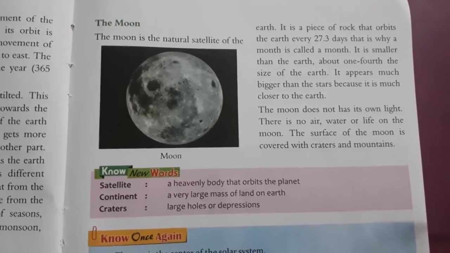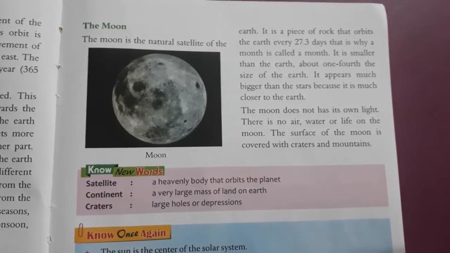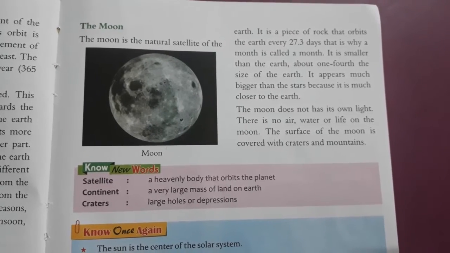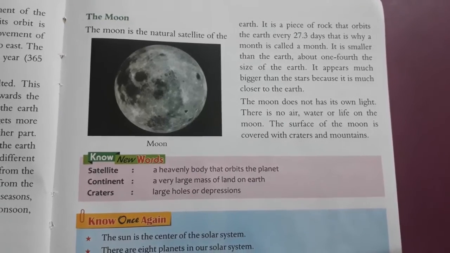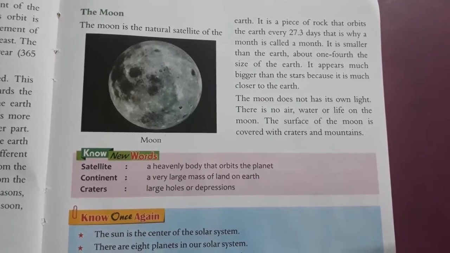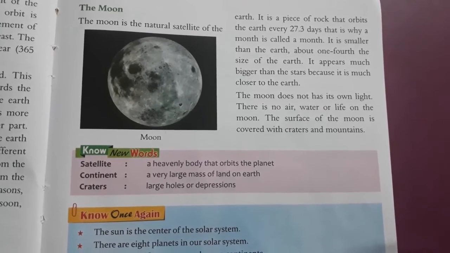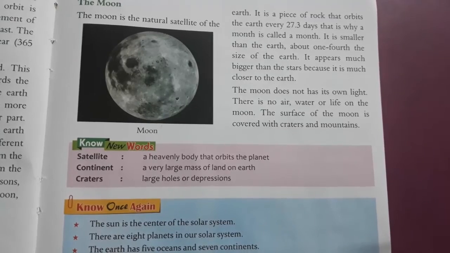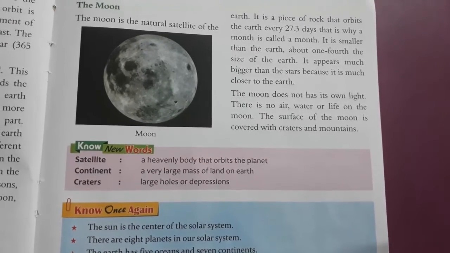Now go ahead. The moon. The moon is the natural satellite of the earth. It is a piece of rock that orbits the earth every 27.3 days. That is why a month is called a month. It is about 1/4 the size of the earth. It appears much bigger than the stars because it is much closer to the earth.